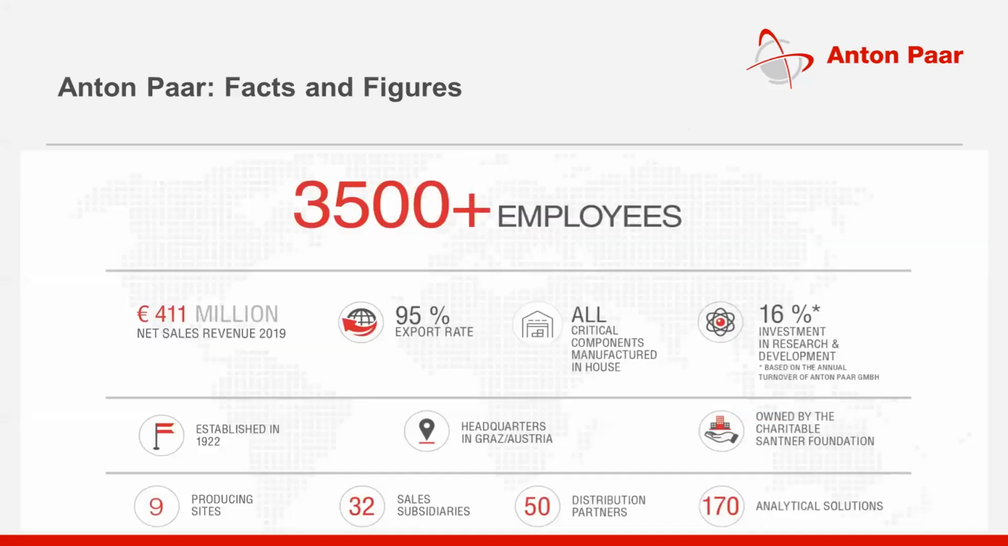Let me start with a small introduction about our company. Anton Paar is an international company based in Graz, in Austria, Europe, with 3,500 plus employees. The company is presently owned by a charitable trust called the Santner Foundation, and of whatever profit the company achieves, 80% goes back to this charitable foundation, and around 20% goes back to the company for their R&D activities.